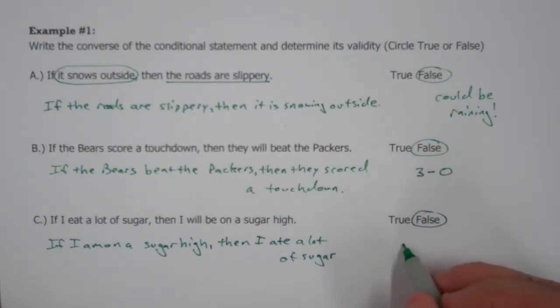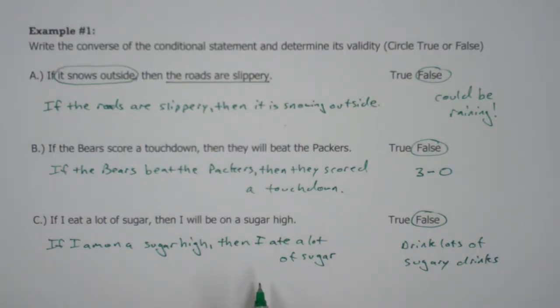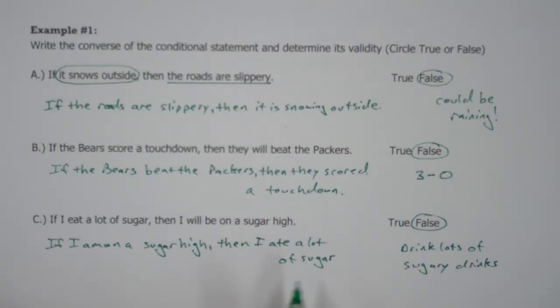You could drink lots of sugary drinks. So you don't have to consume the sugar in sugar form, like eating it. You could have had some to drink, and that would also give you a sugar high. There are 3 more for this example 1.